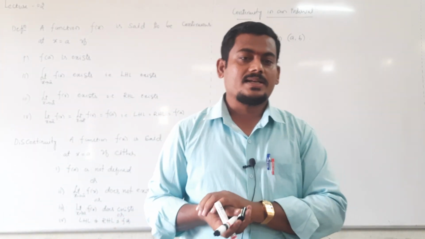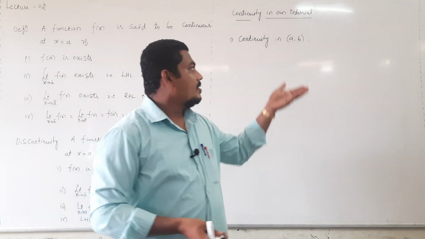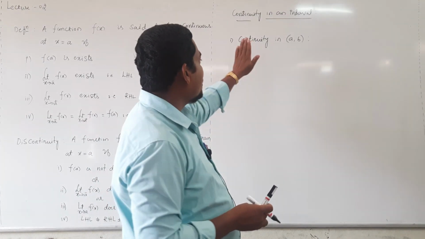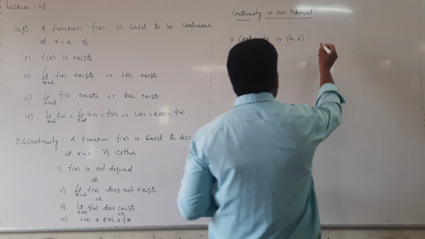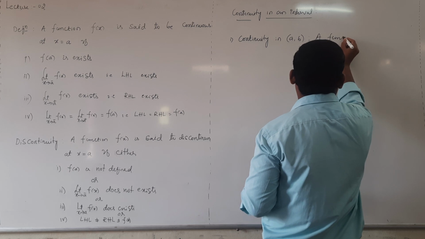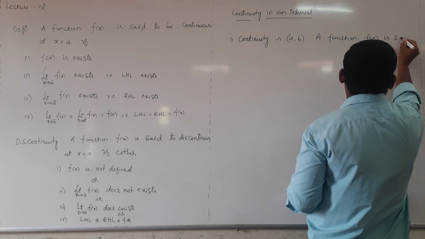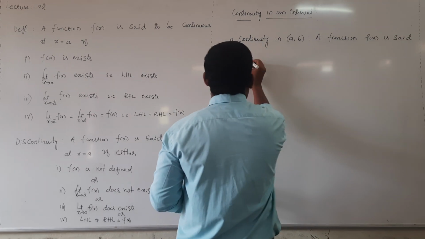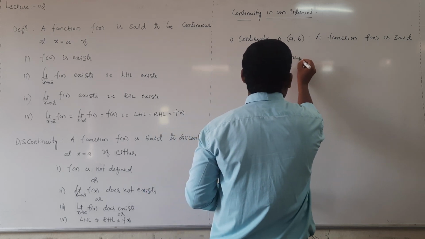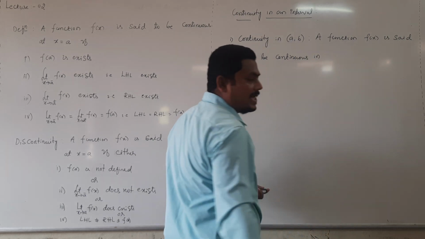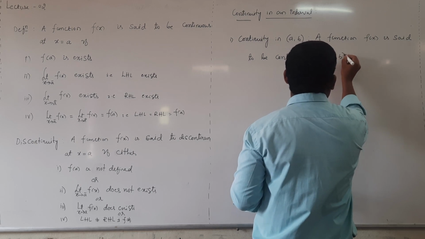Suppose an interval is given, then how to conclude whether the function is continuous in that interval or not? For that also we have one definition. Continuity in open interval a comma b: a function f of x is said to be continuous in open interval a comma b.